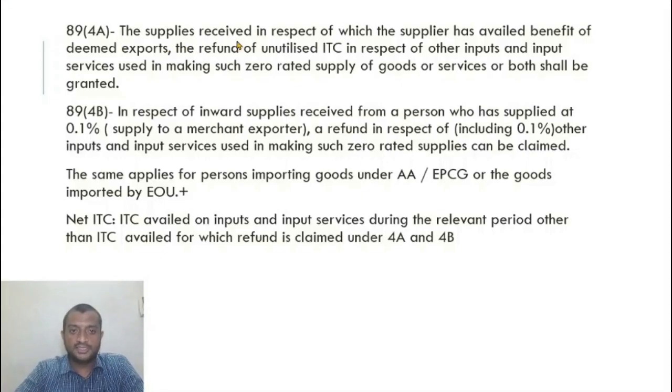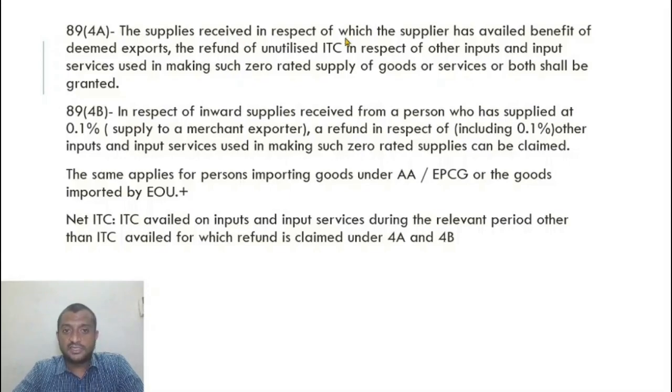So what is 4A? Supplies received in respect of which the supplier has availed the benefit of deemed exports. The refund of unutilized ITC in respect of other inputs and input services used in making such zero rated supply of goods or services or both shall be granted.